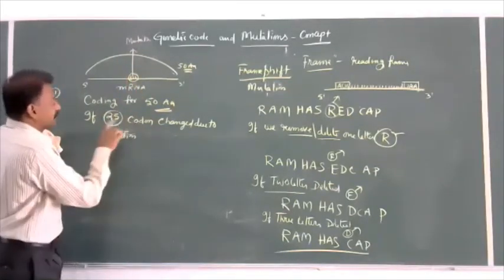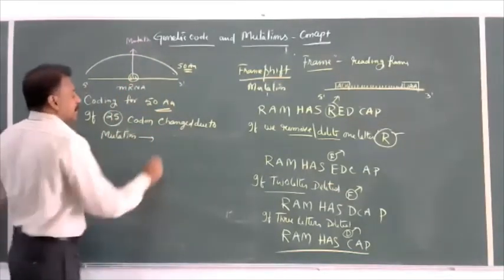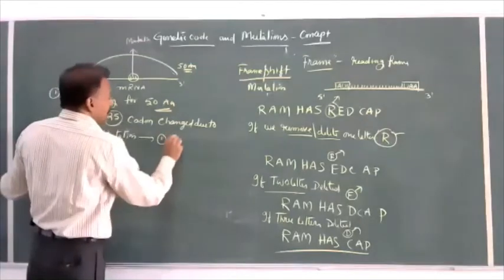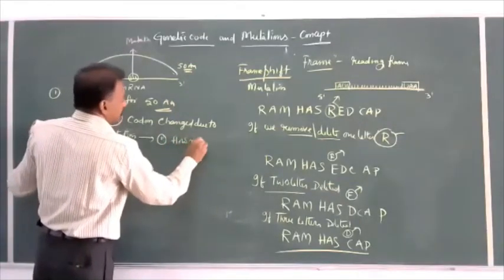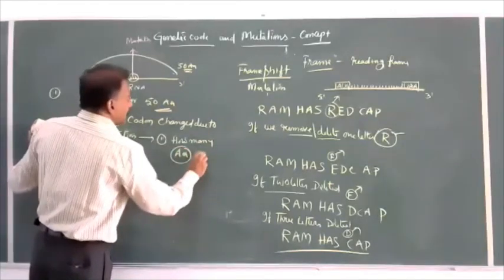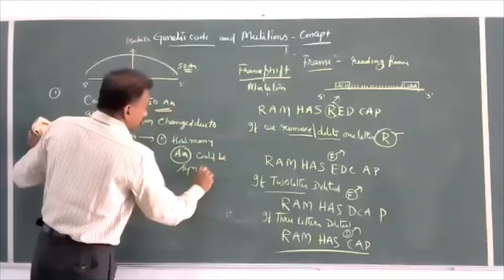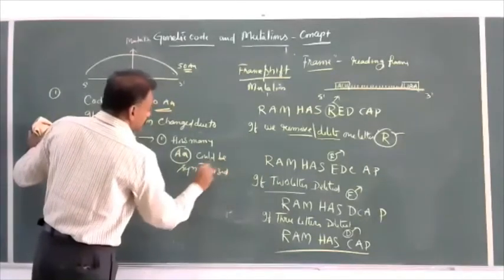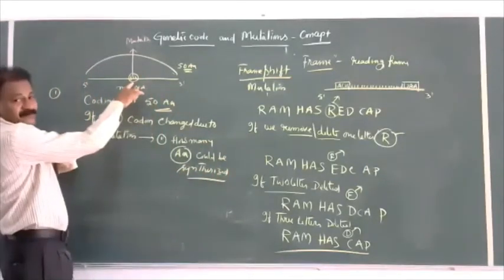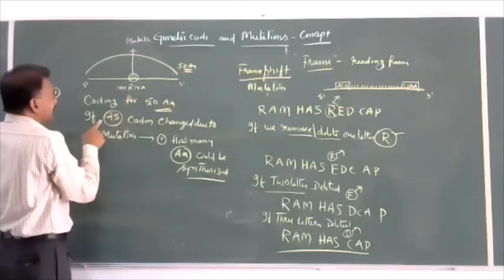If the 25th codon is changed due to mutation, option 1, how many amino acids could be synthesized? From that point, all will be altered. So up to here, how many are there?